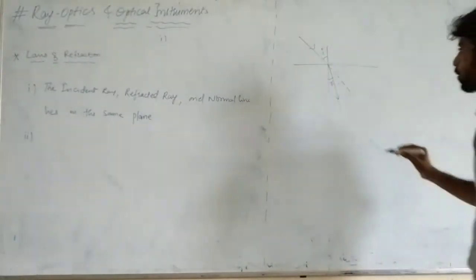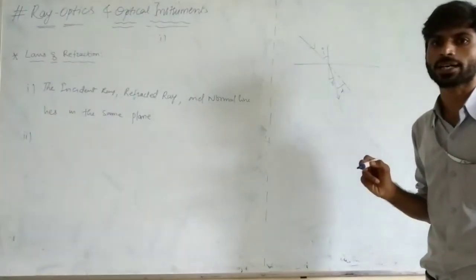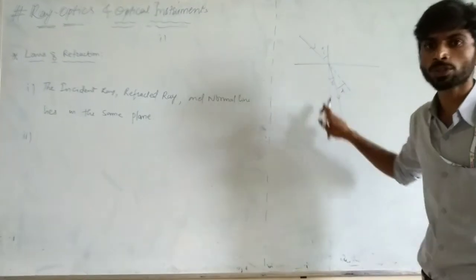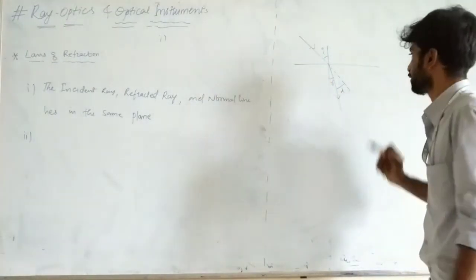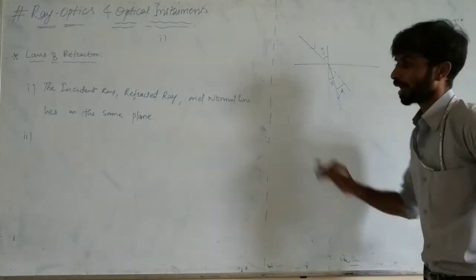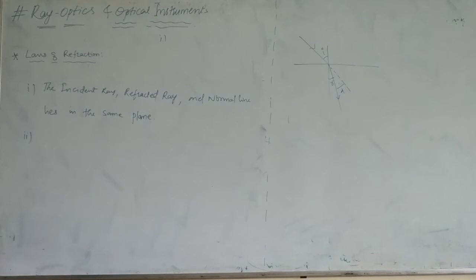Clear. So now this is the angle of deviation. What is angle of deviation? D is equal to i minus r, when light is passing from rarer to denser. Now listen here. The sine of angle. Write down.